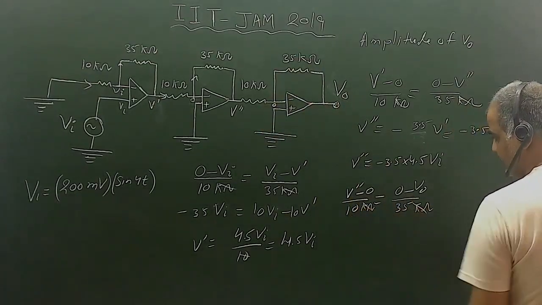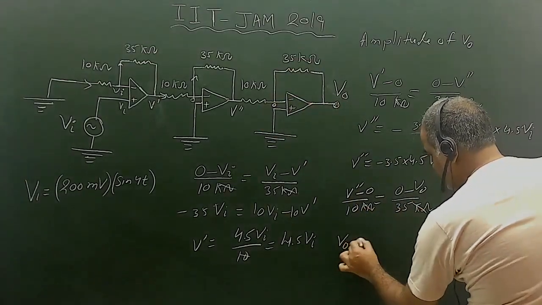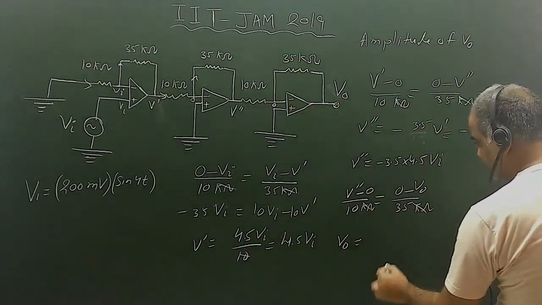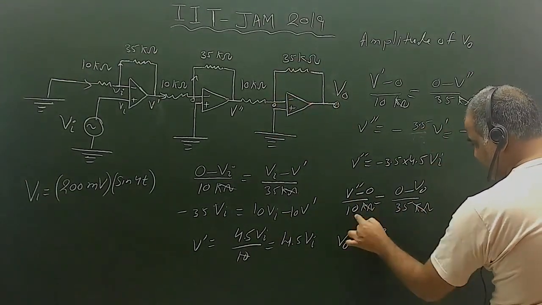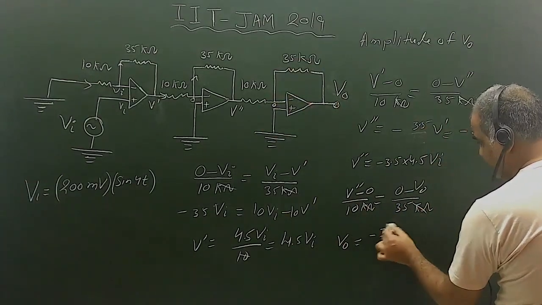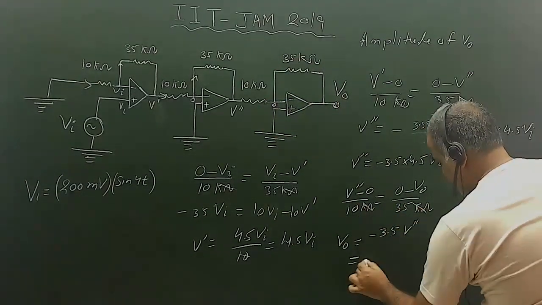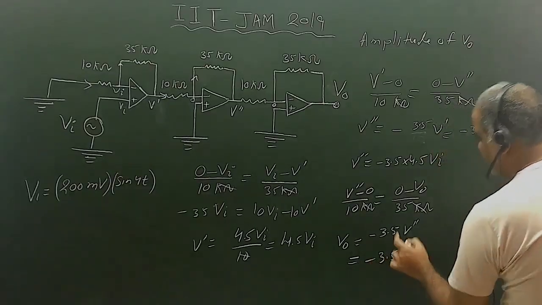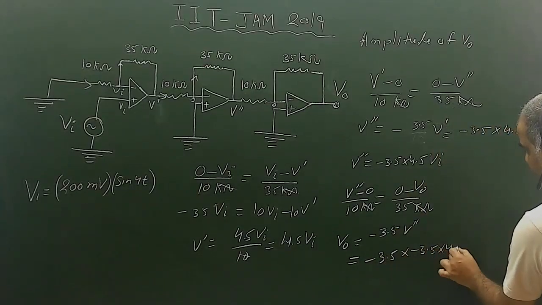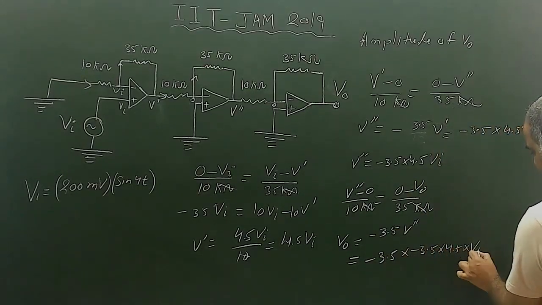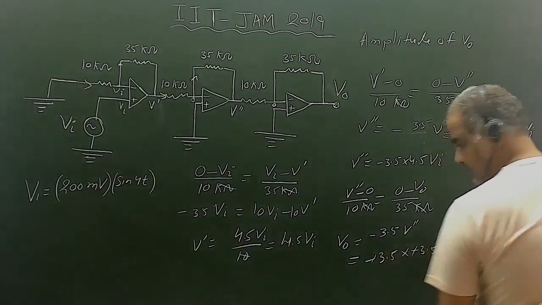The kilo ohm cancels again, and this will give me the V naught value equal to minus 3.5 V double dash. We know V double dash is minus 3.5 into 4.5 into V input, so this becomes plus.